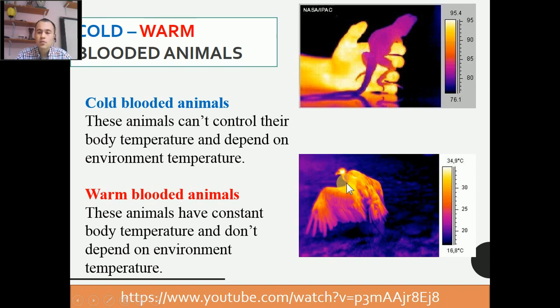Even if outside is cold, its body temperature is every time constant. The human body is also constant when the outside is cold. But for example, the snake or lizard, their body becomes cold if outside is cold. Their body becomes warm if the outside is warm.